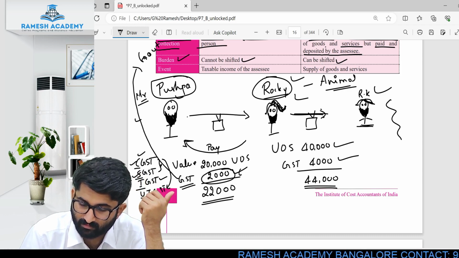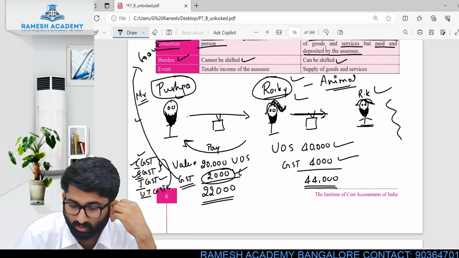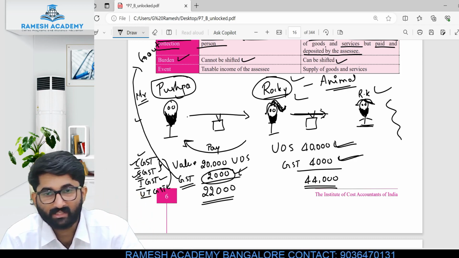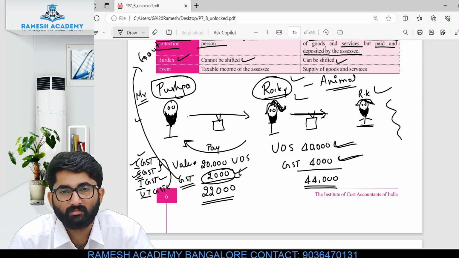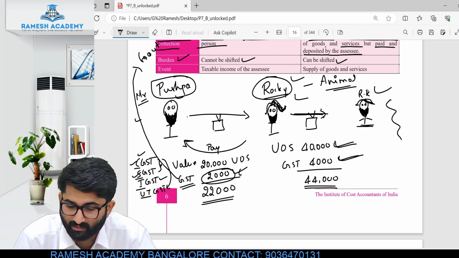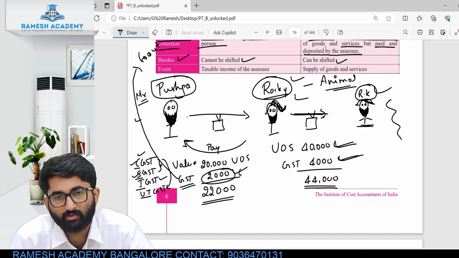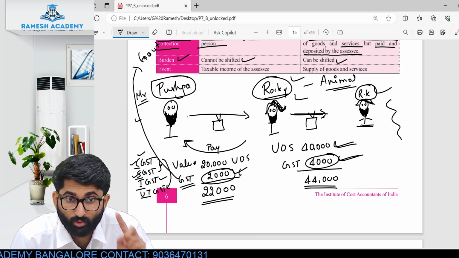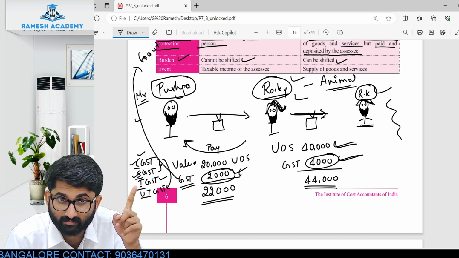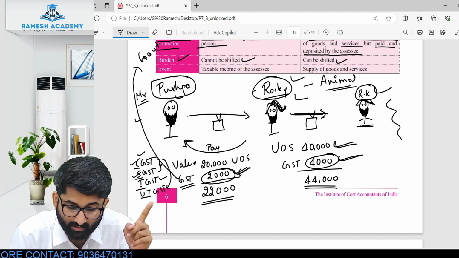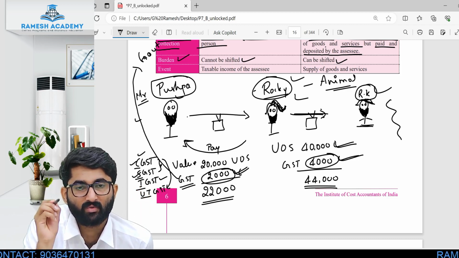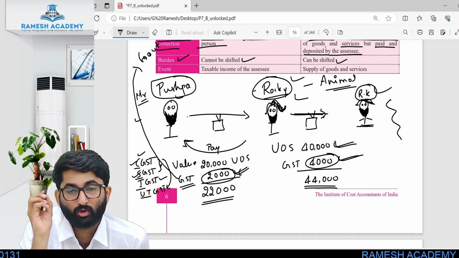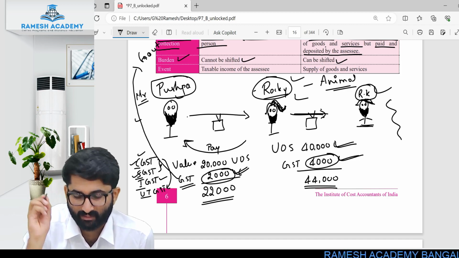Rocky sold this wooden TV to Ranbir Kapoor for 40,000 and he collected 4,000. Now GST, ultimately the burden should be on whom? The final consumer. Ranbir Kapoor had to pay that 4,000 to the government. Ranbir Kapoor paid 4,000 to the seller, but don't you think the seller already paid 2,000 to the government? For which he will get a credit called input tax credit.